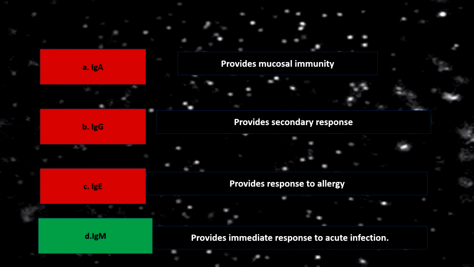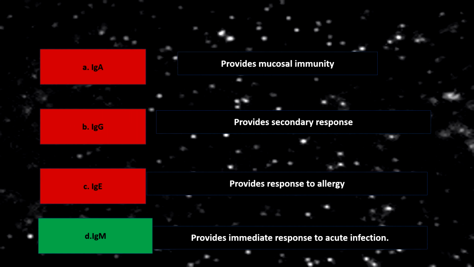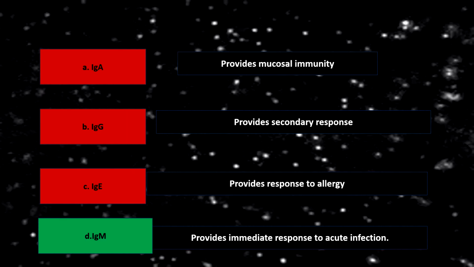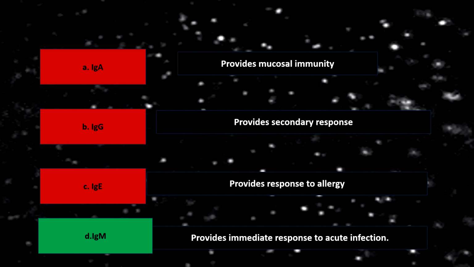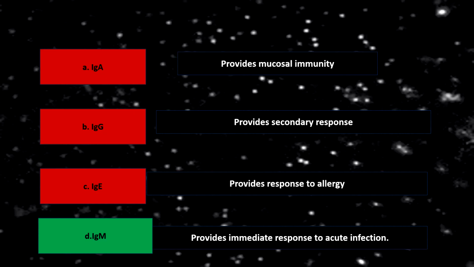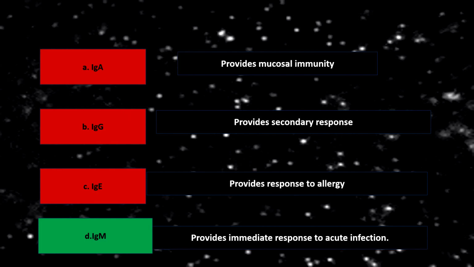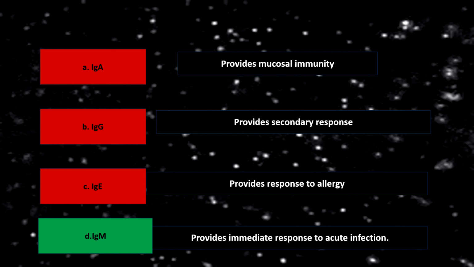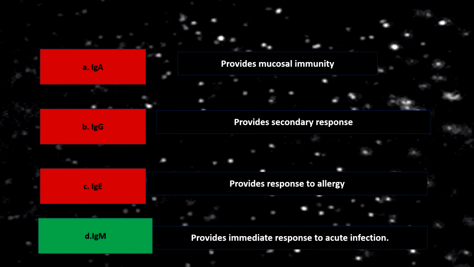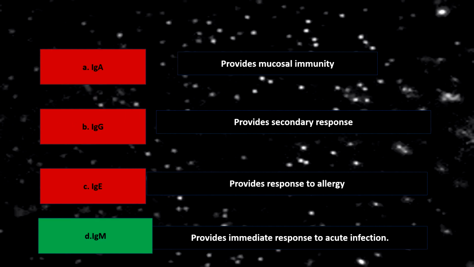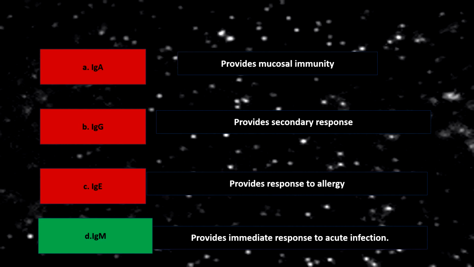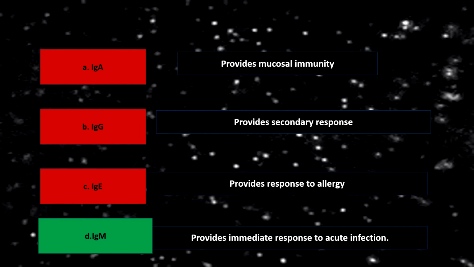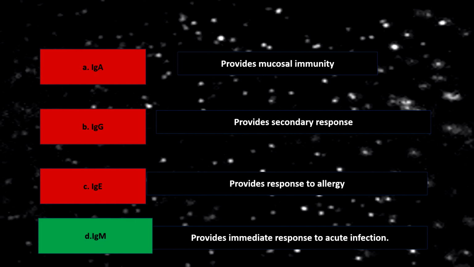If the body gets exposed to the same antigen repeatedly, then the body mounts an immune response against the same targeted antigen. But the class of antibody on the first exposure was IgM, but on subsequent exposure it becomes IgG. That is, in secondary response, the predominant antibody that is produced is IgG.